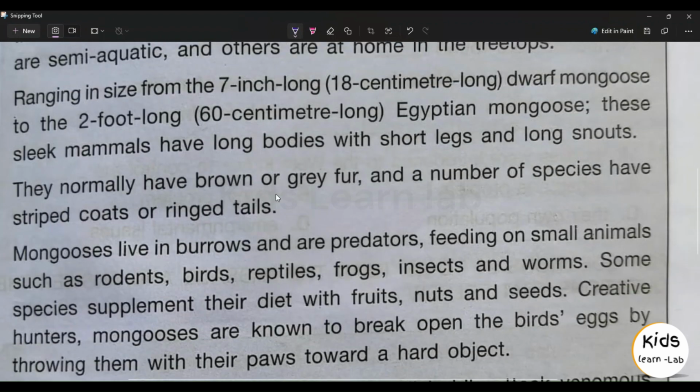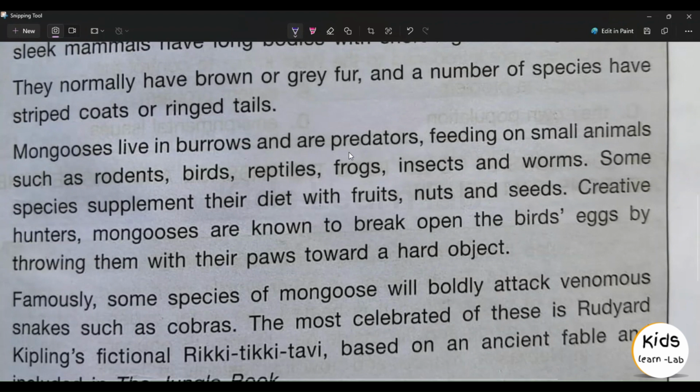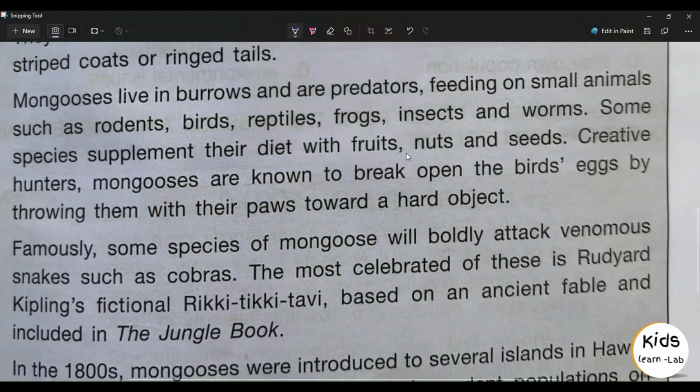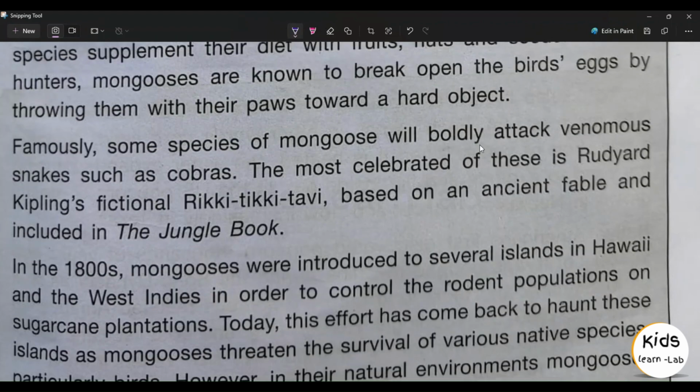They normally have brown or gray fur, and a number of species have striped coats or ringed tails. Mongooses live in burrows and are predators, feeding on small animals such as rodents, birds, reptiles, frogs, insects, and worms. Some species supplement their diet with fruits, nuts, and seeds. Creative hunters, mongooses are known to break open birds' eggs by throwing them with their paws toward a hard object. Famously, some species of mongoose will boldly attack venomous snakes such as cobras.